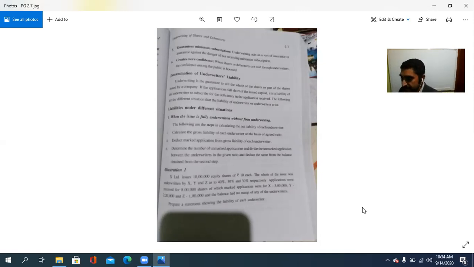That is, when there is no firm underwriting and it is fully underwritten, that is the case with regard to the first one, when the issue is fully underwritten.